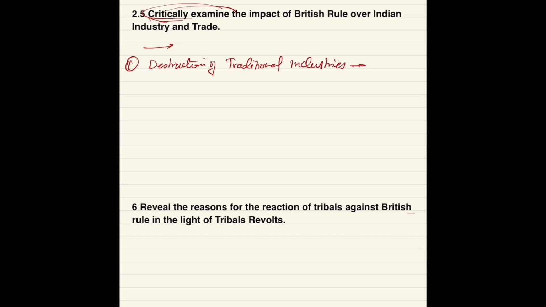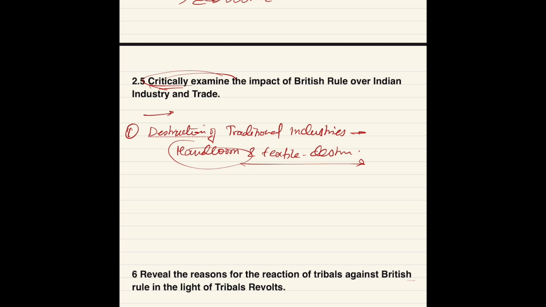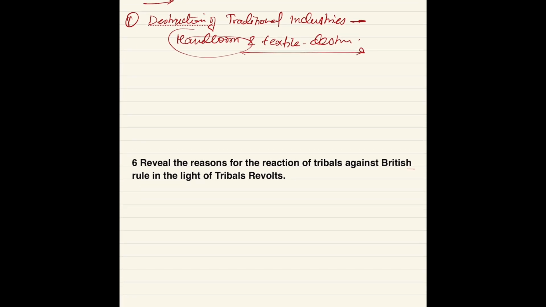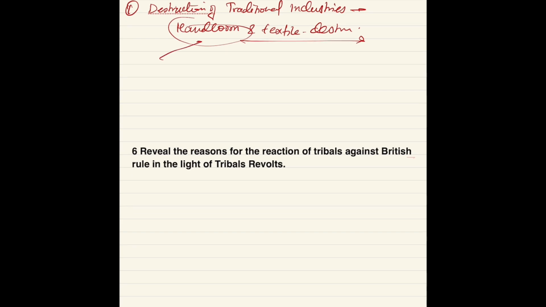Here you can mention how our handloom and textile industries were destroyed. How were they destroyed? Because the British imported their manufactured goods with very little duty, and they imposed heavy duty on Indian textiles entering the British market. And as I said, they reduced the import duties on their own manufactured products.